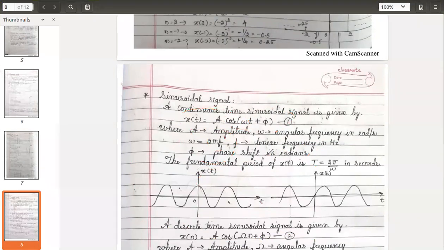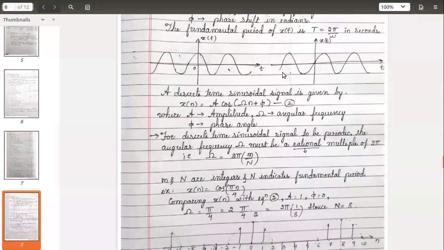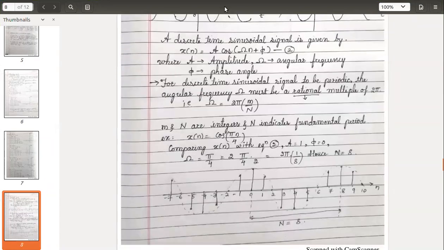Now coming to the discrete side, a discrete type of sinusoidal wave. It is given by, similarly, you can see here, A cos of omega n plus phi. But in continuous time, omega notation was like this. Here in discrete time, we use omega like this, like it looks like your ohm resistance unit. Okay? Omega n, because earlier omega was associated with t because it was continuous time. Here it is getting associated with n, small n, because it is discrete time.